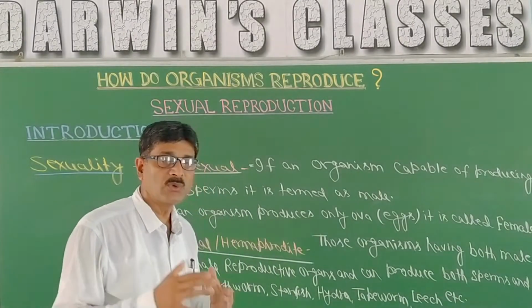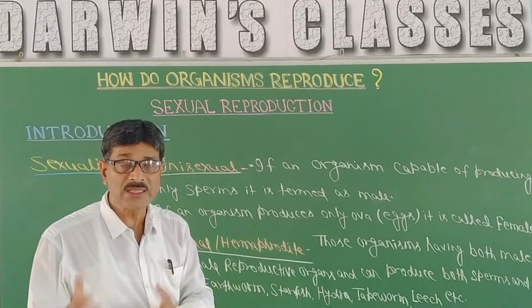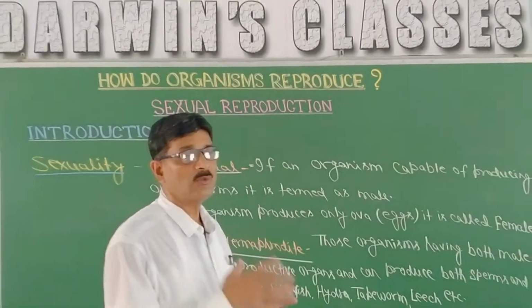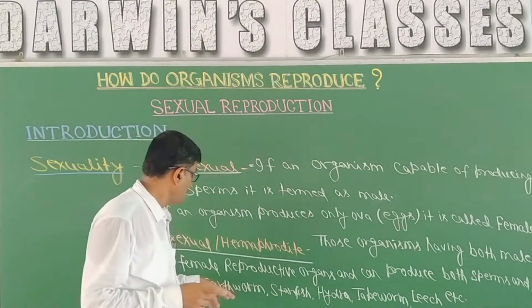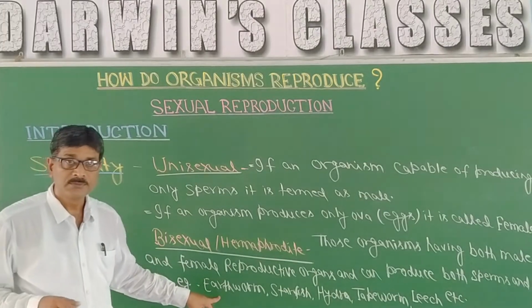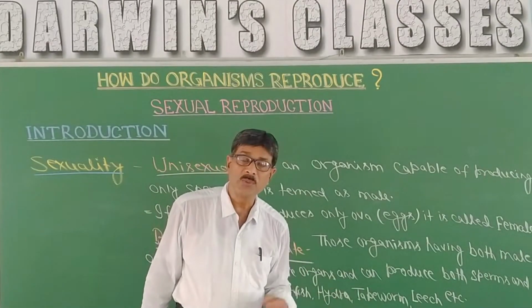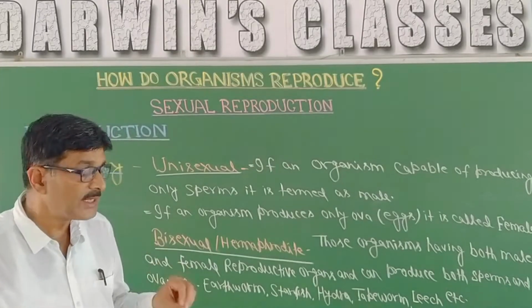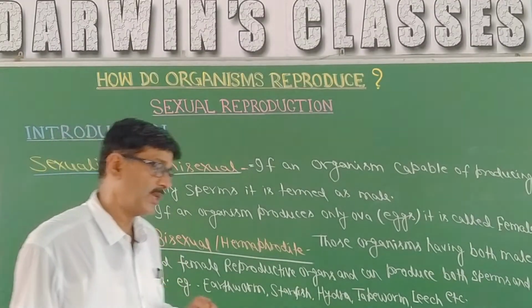That means they have both the male as well as the female reproductive system, and therefore they are capable of producing both male and female gametes, like in the case of earthworm, starfish, hydra, tapeworm and leech. They are bisexual organisms.